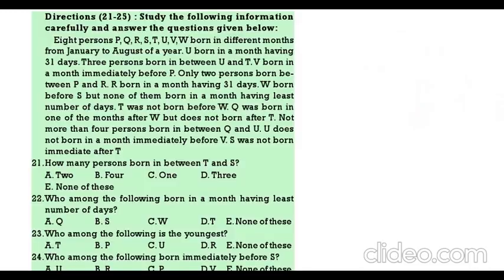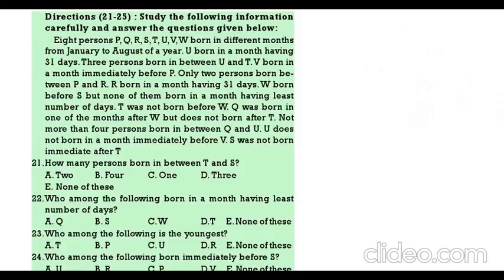W is born before S, but none of them is born in the month having least number of days. T was born before W. Q was born in one of the month after W, but does not born after T. Not more than 4 persons are there between Q and U. U does not born in the month immediately before V. S was born after T.